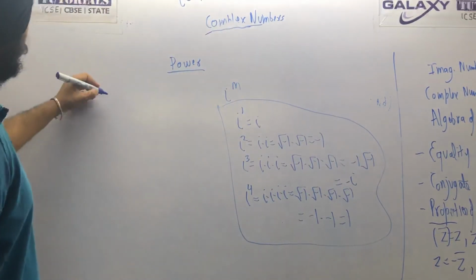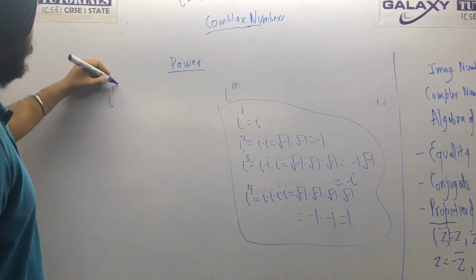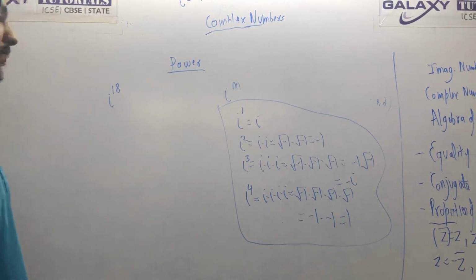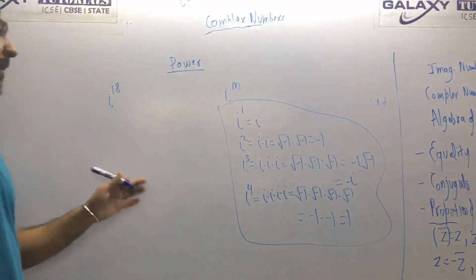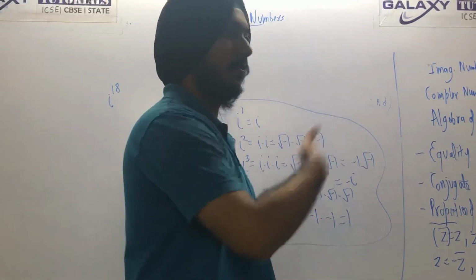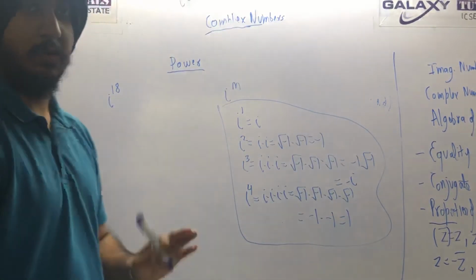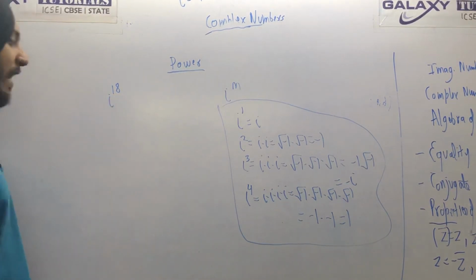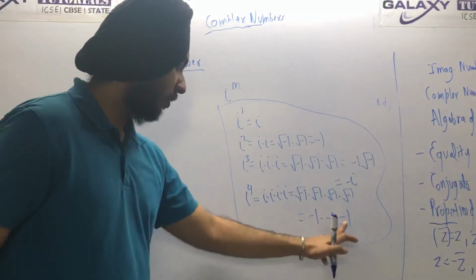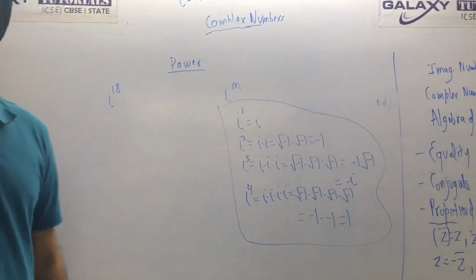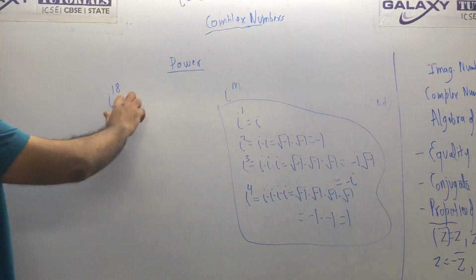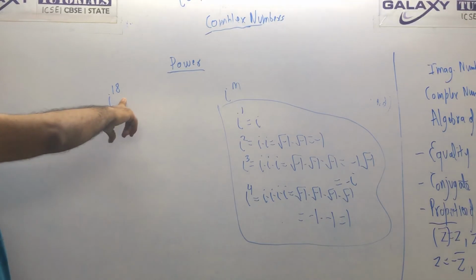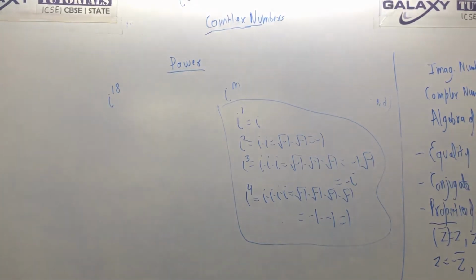See, if they have given you a question like i raised to the power 18, how will you find this? You will not write it like root minus 1 into root minus 1 and go on doing this. No need to do that. What you will do is, you know that i raised to the power 4 is 1. So you will try and write this 18 in the multiple form of 4.